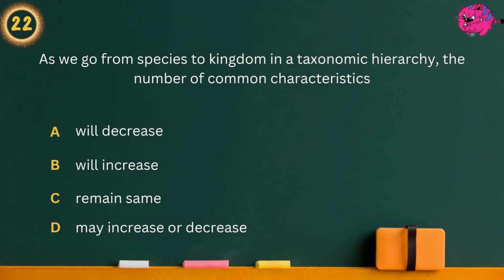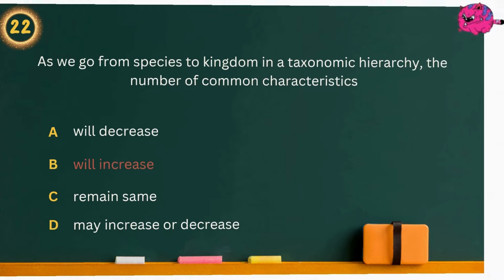Question 22. As we go from species to kingdom in a taxonomic hierarchy, the number of common characteristics: Option A, will decrease. Option B, will increase. Option C, remain same. Option D, may increase or decrease. Answer is will increase.